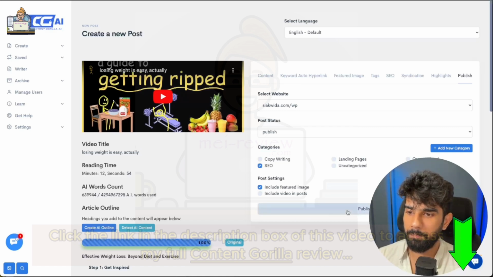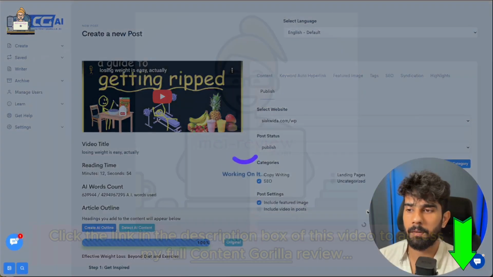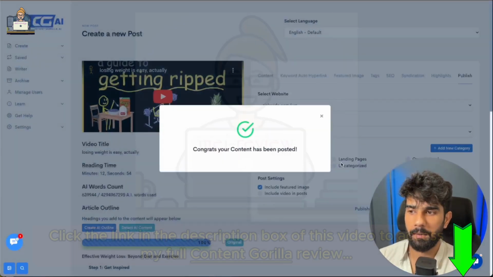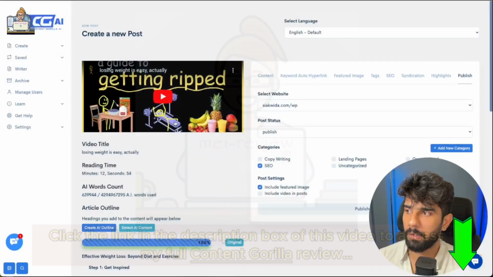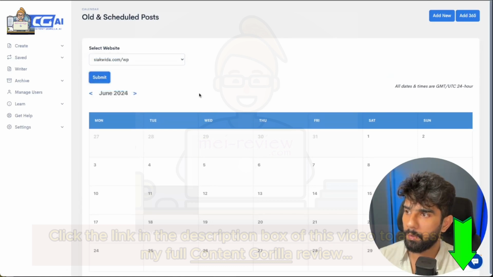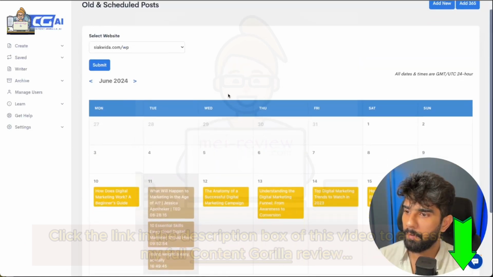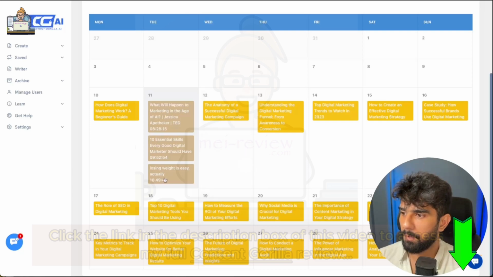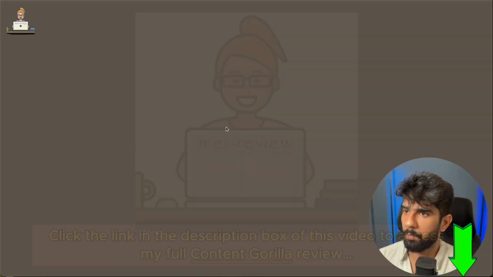And all you have to do is click the publish button, and it's gonna publish this post onto your WordPress website, as well as over to my LinkedIn account. And as you can see, it says that content has been posted. So let me just quickly pull up the calendar, and we're gonna go to the website we just published the content on. And as you can see, we also have some 365 days of content posted here as well, but this is the one that we just published. So let's quickly open it,